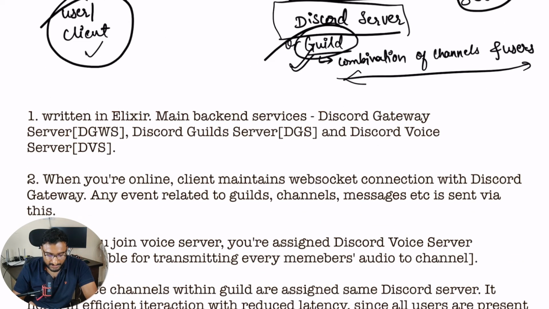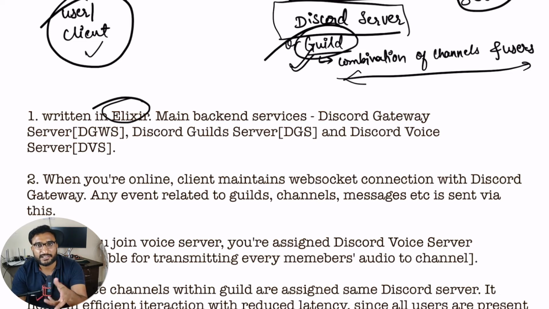So some points about how the backend architecture works. I will just read through it. It is written in Elixir. Elixir is a functional programming language, which is scalable for these kinds of use cases when there are millions of customers and they want to interact in real time. Same use case for WhatsApp, they use Erlang, ejabberd server, right?